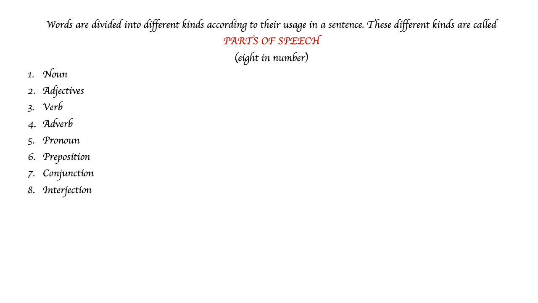The basic unit of a sentence is a word. Words are divided into different kinds according to their usage in a sentence. These different kinds are called parts of speech. Parts of speech are 8 in number. They are noun, adjective, verb, adverb, pronoun, preposition, conjunction, and interjection.